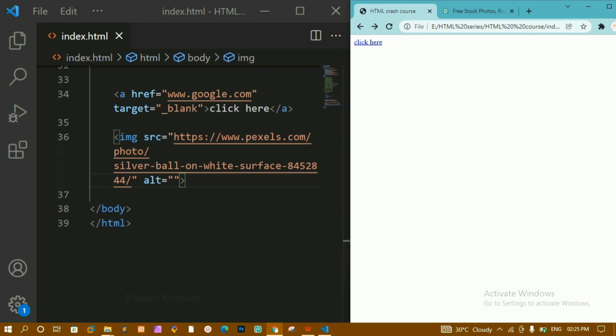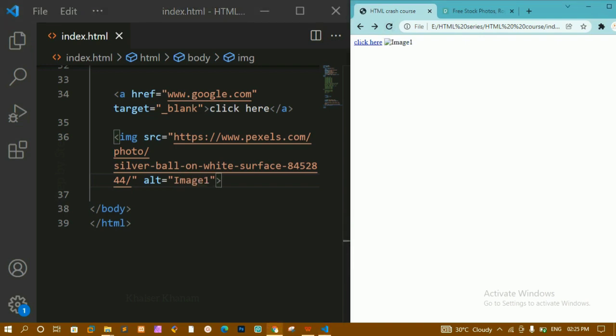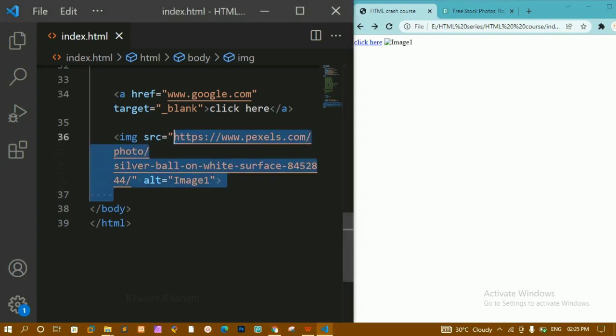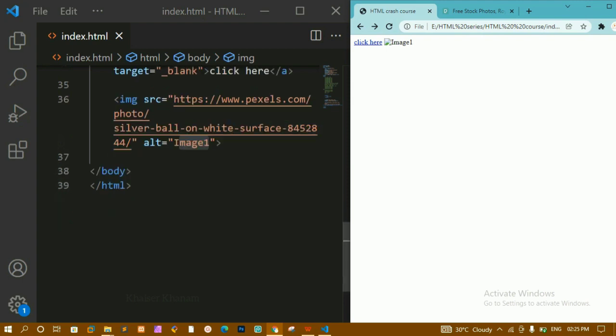Here you can see I'm not getting the image. The image is not getting loaded. It's fine. Now I'm just going to write here image 1 inside the alt attribute. You can see this image is not getting loaded, so it is showing me whatever text I have written here. It is telling me I have some image here, and this is the alternative name for the image. If the image is not getting loaded or something like that happens, then this alternative text will be shown inside my website. This is how you have to write the alt attribute, and the src attribute is also included inside the image.